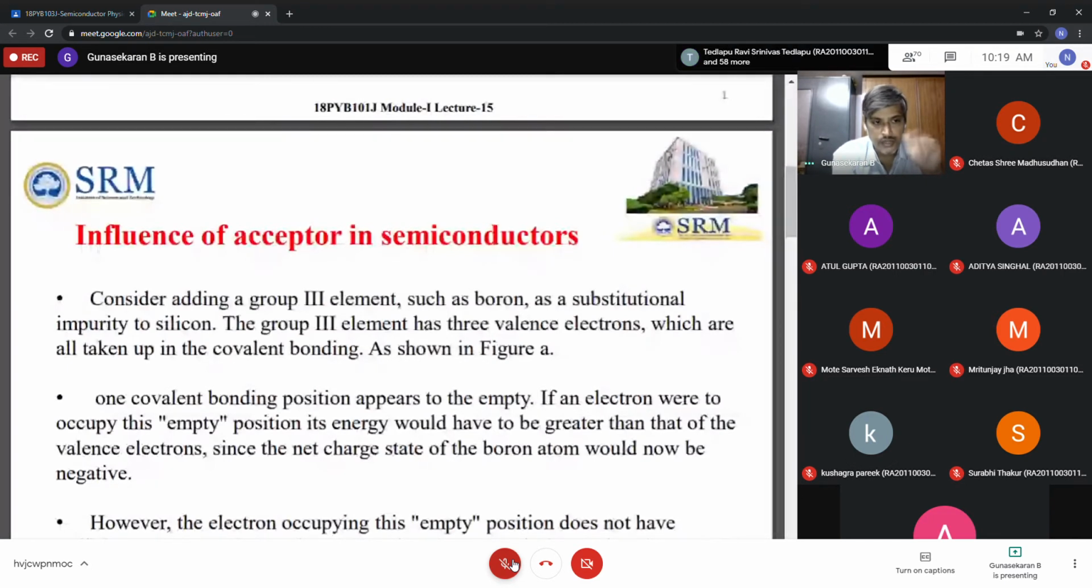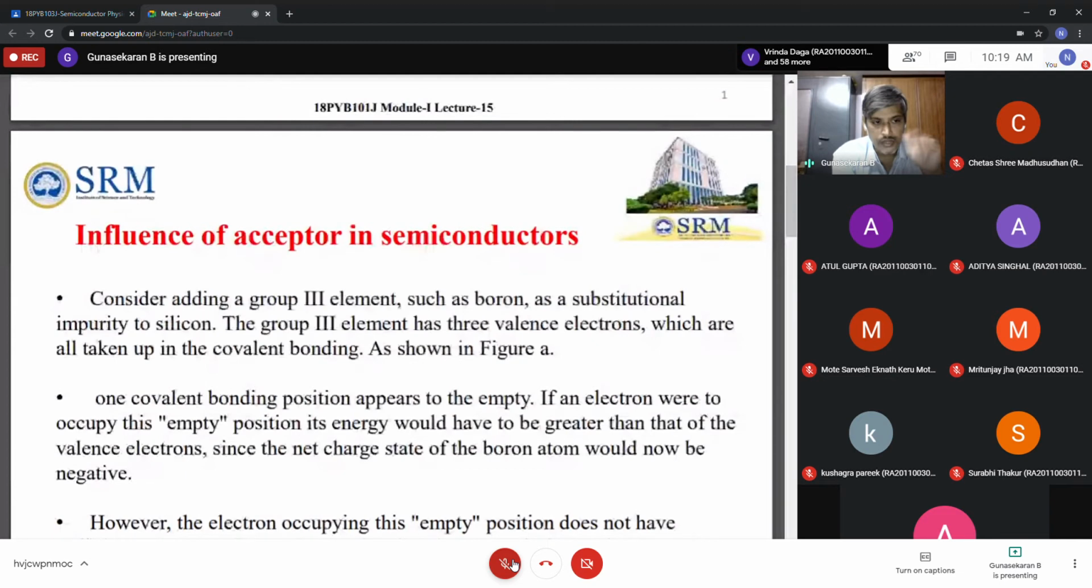Last time the dopant donated, but what about this time? The dopant accepts. So this is the influence of an acceptor. Once it has accepted, where do the electrons come from? From the parent, that is silicon or germanium. So there is no doubt vacancies are created, and that vacancy you say is a hole. A large number of holes are created.